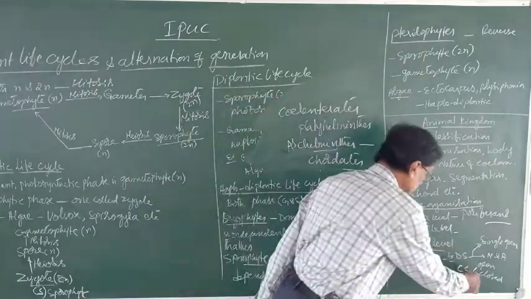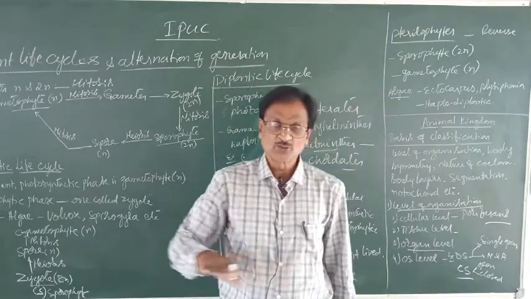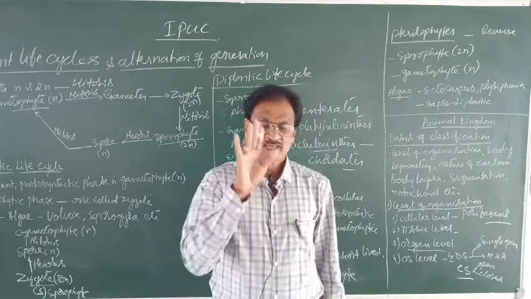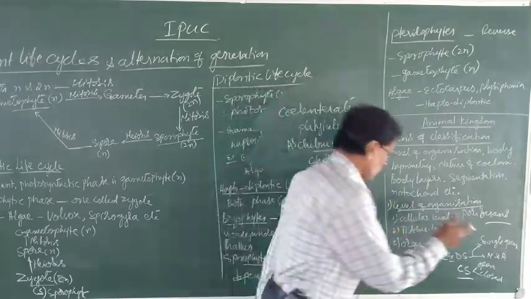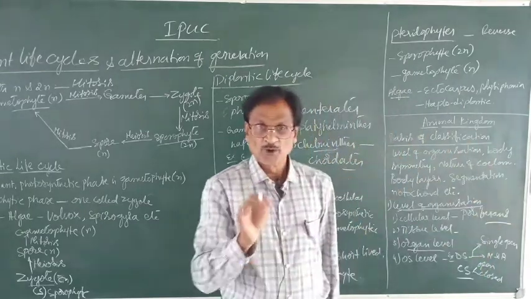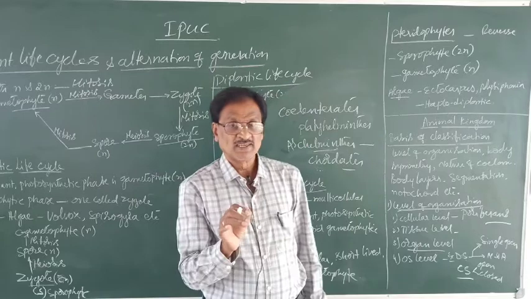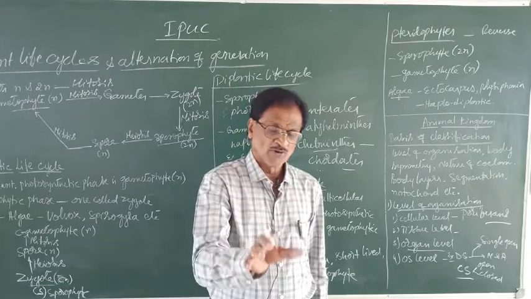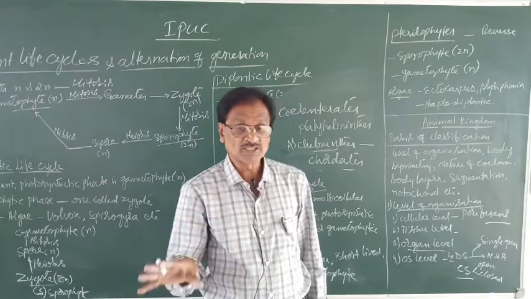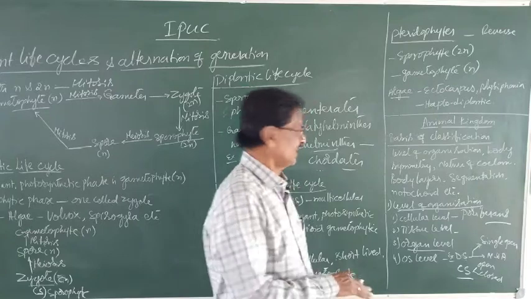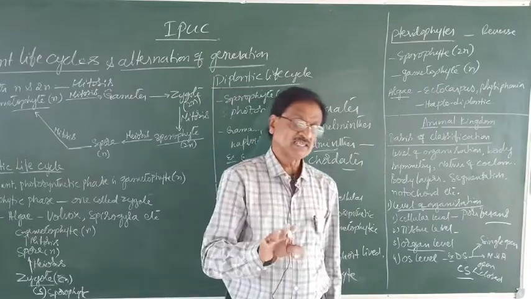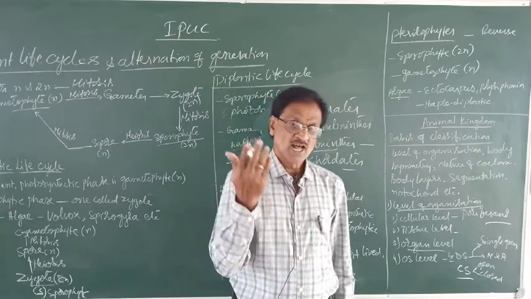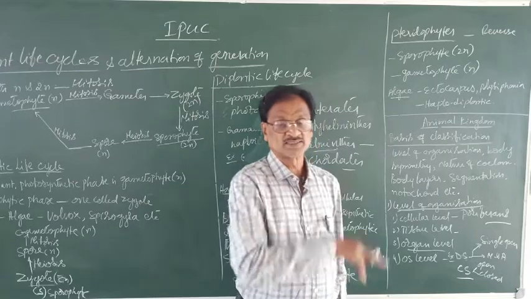And the another one is circulatory system, which includes what? The circulation of the blood throughout the body. The blood circulation is of two types, open type and closed type. Open type in the sense the blood doesn't flow within definite blood vessels. It is found to be filled in some blood spaces called sinuses, as the result of which the body cells are bathed in what? The blood. The example is arthropods and even molluscs.